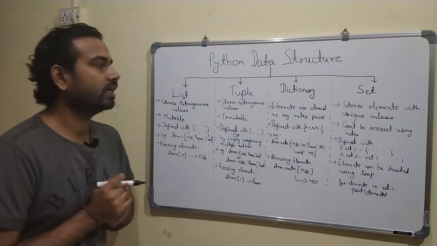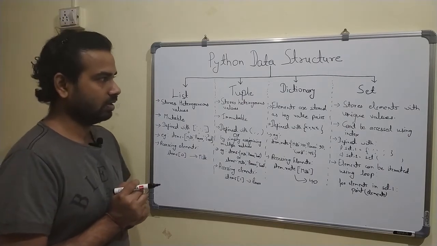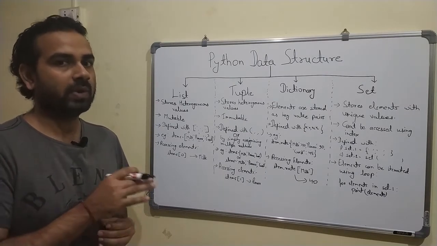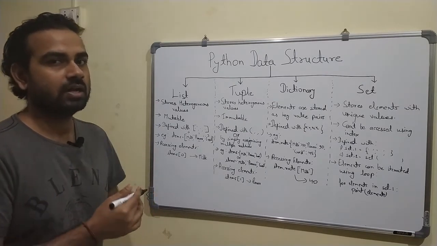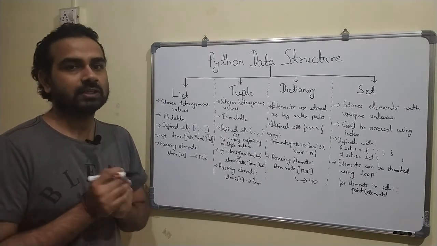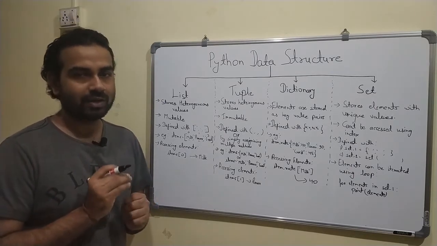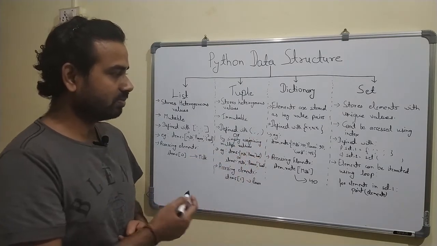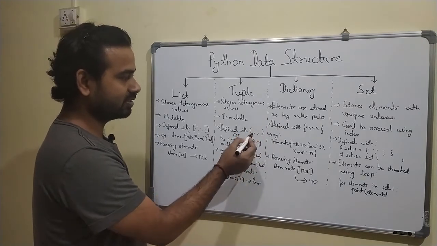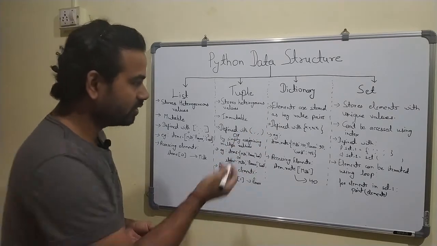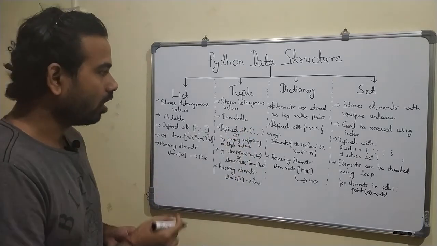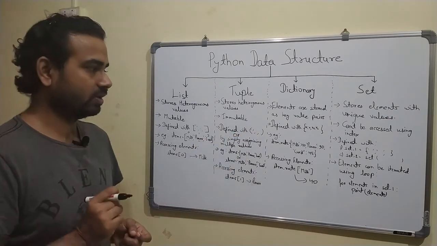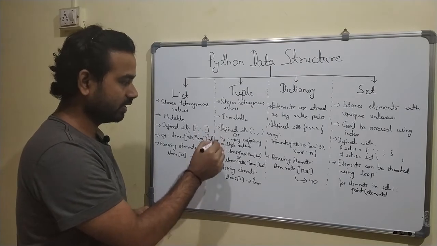Okay, so the second type of data structure in Python is called a tuple. Tuples also store heterogeneous values, but the only difference between tuples and lists is that tuples are immutable. That means if we have set the values for a tuple, we cannot change them. To define a tuple, we give parentheses, and the values are given inside the parentheses separated by commas. If it is a string value, then we give single quotes. Or we can also define a tuple by simply assigning multiple values to a variable. I'll show you both of them in a practical way.